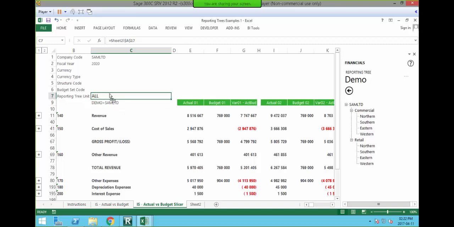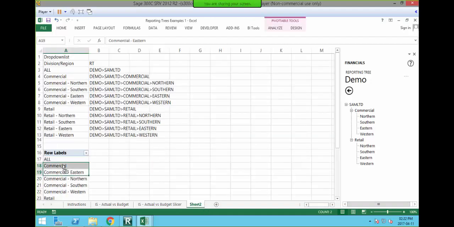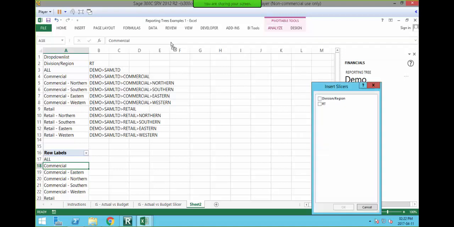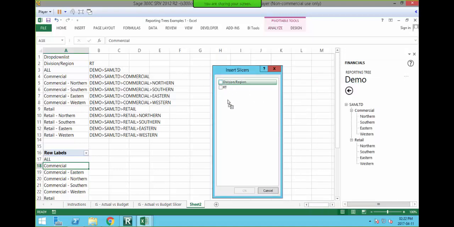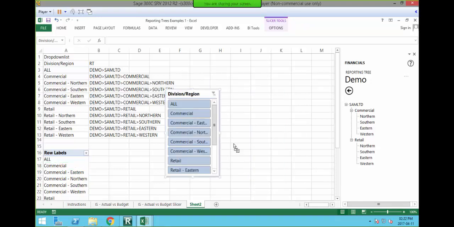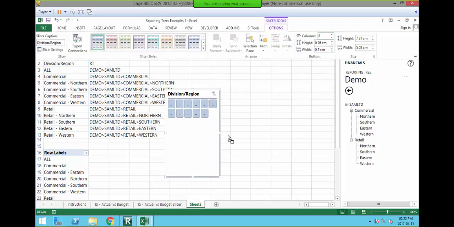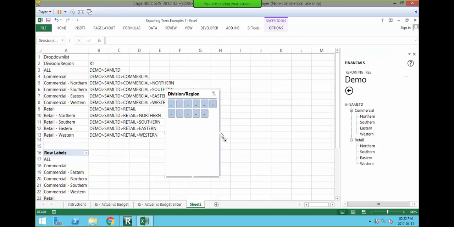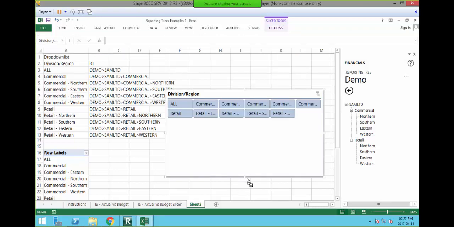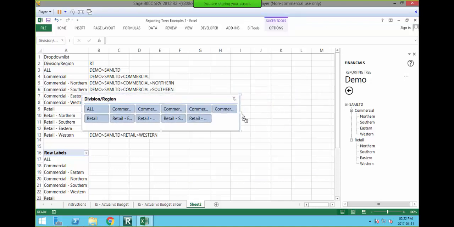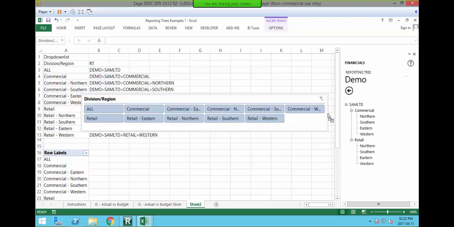So we're going to add our slicer to this particular report. So going to sheet 2, I click on my particular pivot table, I go to Analyze, Insert Slicer. Now I've chosen 2, but we're going to select the division region, and I'm going to click OK. And I'm just going to change this slightly so that it can go along the top of my report. So you can add multiple columns just to make it neater. Just make it slightly wider.